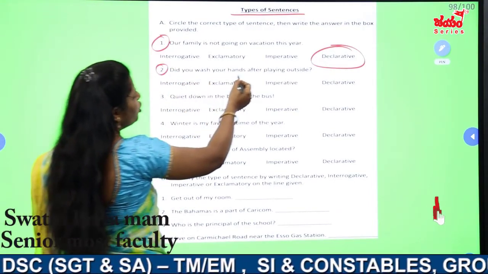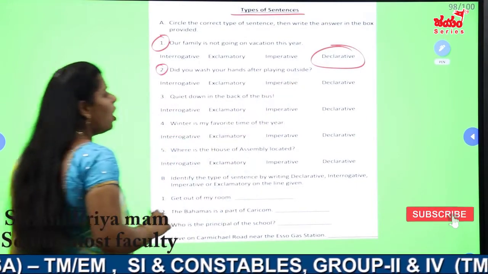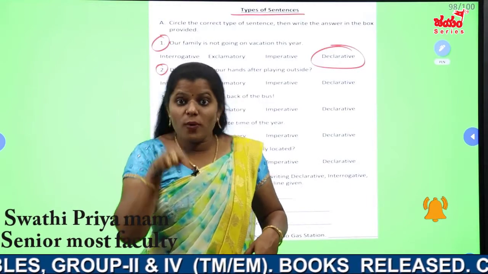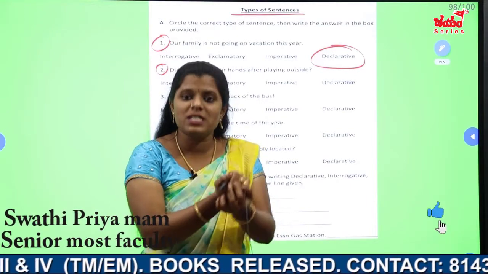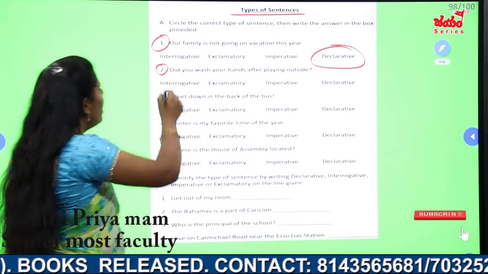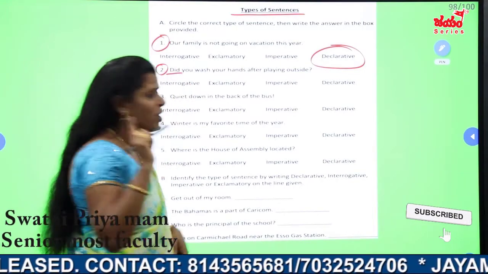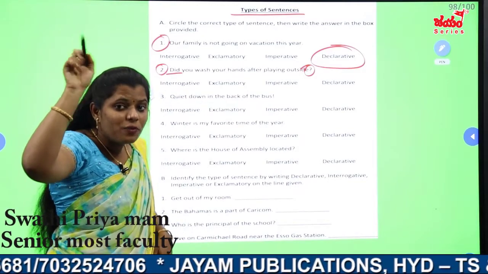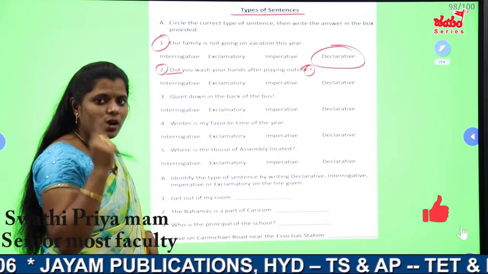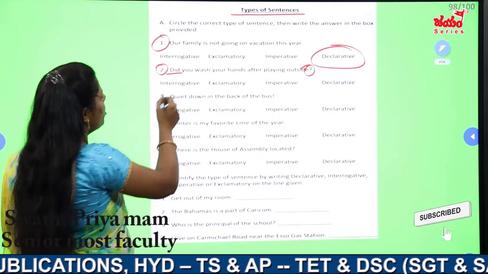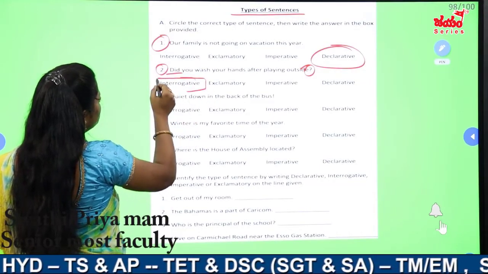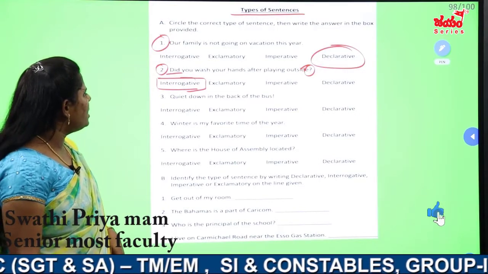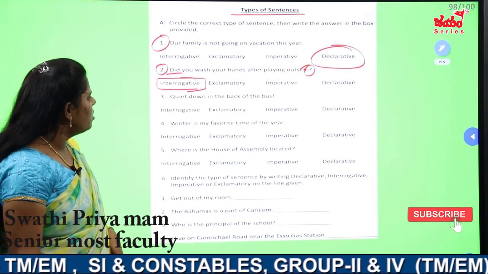Did you wash your hands after playing outside? Did you wash your hands? Question. WH word question, or helping verb question, ended with a question mark. So it comes under the what kind of model? Interrogative model. Questions all come under the interrogative model. So here interrogative is the correct option. Okay, interrogative model.